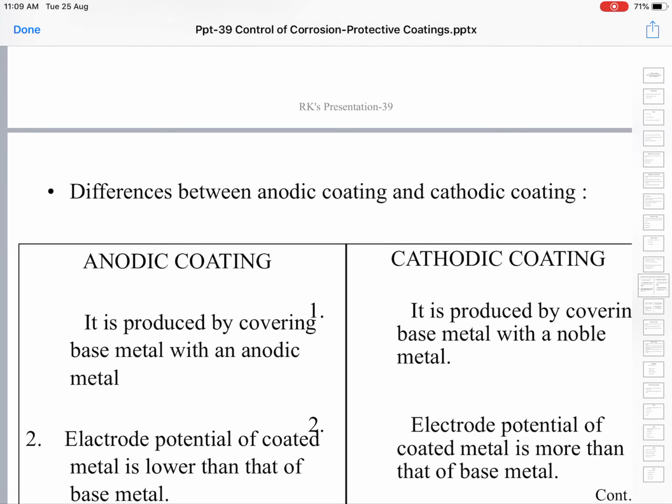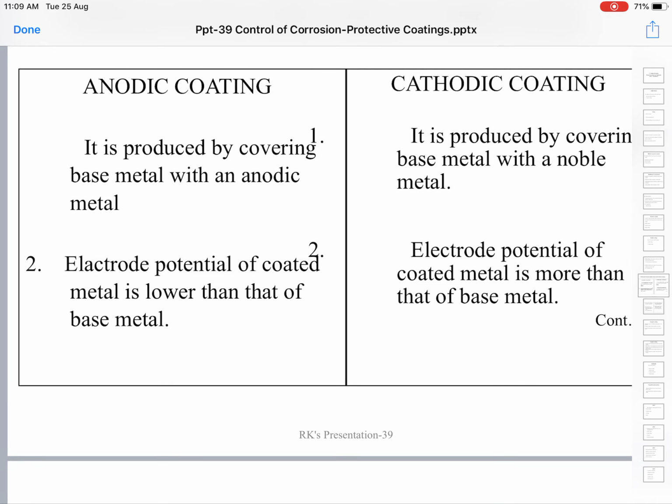Let's see the differences between the anodic and cathodic coating. Anodic coating is produced by coating the base metal object with another metal which is higher in the electrochemical series than the base metal, whereas cathodic coating is produced by coating the base metal with another metal which is lower in the electrochemical series than the base metal.